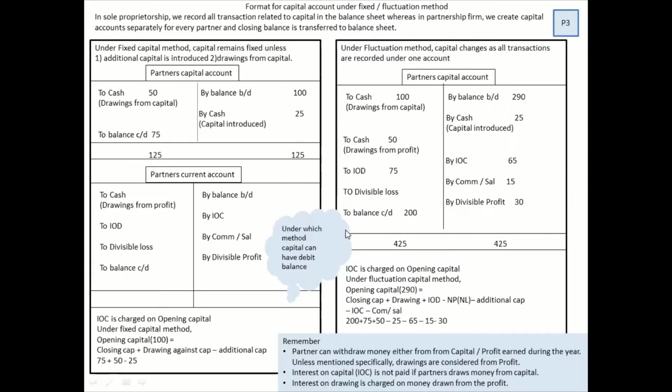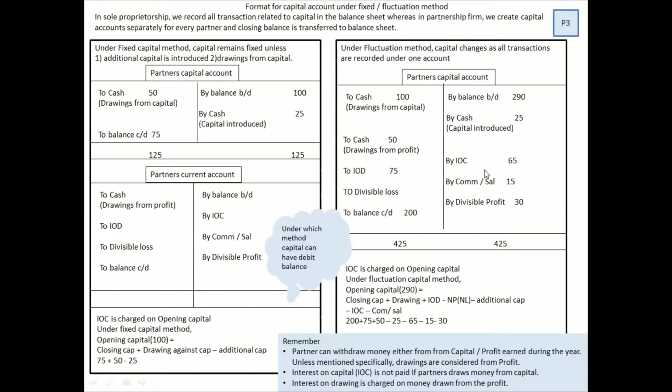The next slide is about the partner's capital. For this year, please try to understand one important thing. When a partner has to be paid, you always credit his capital. And when the firm has to take something from the partner, you debit the capital. Let's look into the fluctuating method first, and then I will explain the fixed capital method. Now in partner's capital, first thing is the balance brought down from the balance sheet. Now if he is introducing capital, you have to increase the capital, right? Capital being a liability, you credit it.